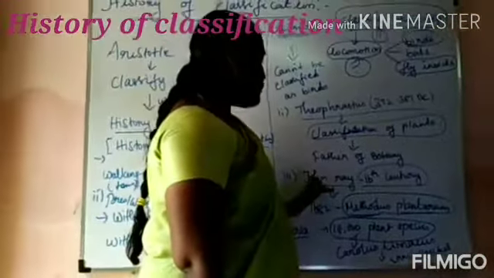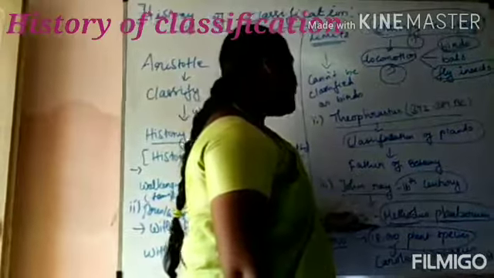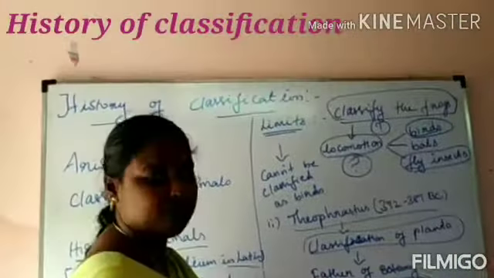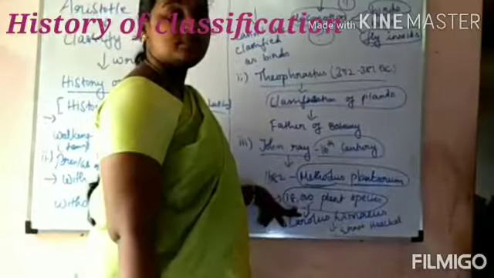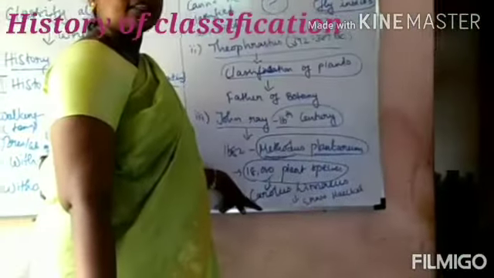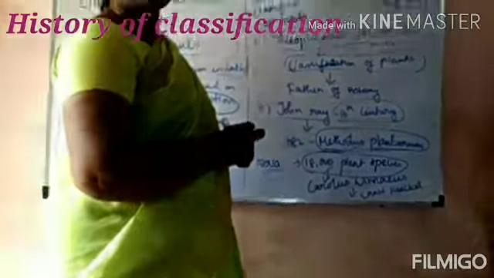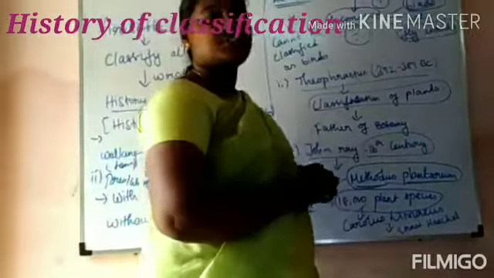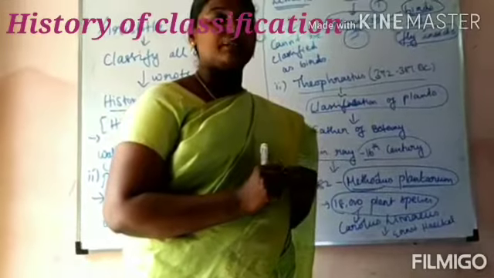Next is followed by John Ray, who lived in the 16th century and wrote the book Methodus Plantarum Nova. In this book he mentioned 18,000 plant species, and he is followed by Carolus Linnaeus. Carolus Linnaeus gave a modern taxonomic classification, so he is called the father of modern taxonomy. Then numerical methods and computer usage and knowledge improved.